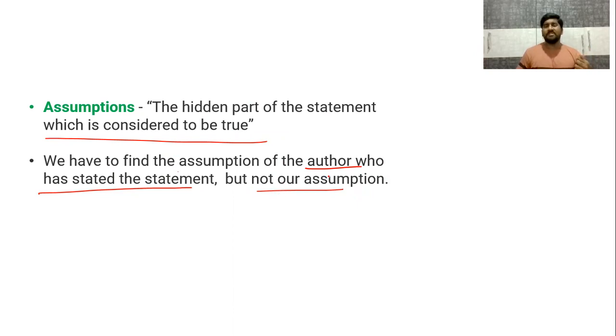Normally, most learners make the mistake of finding their own assumption. But remember, you have to find the assumption of the author who has given the statement. In other words, in stating it, what he might have assumed, which is not part of the statement externally, but considered to be true. That is the meaning of assumption. Once again, assumption is the hidden part of the statement, which is considered to be true.